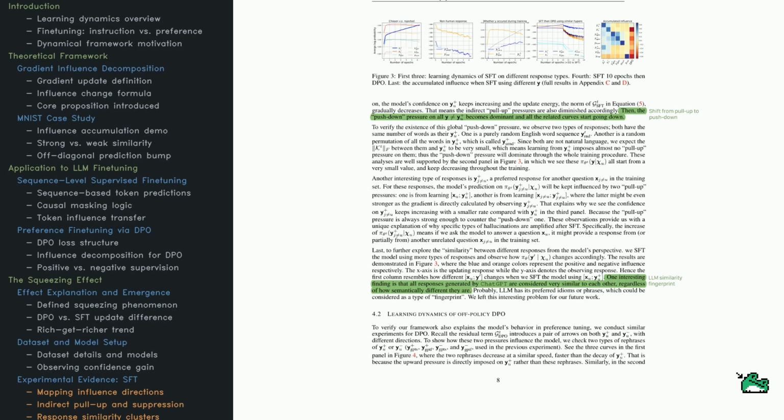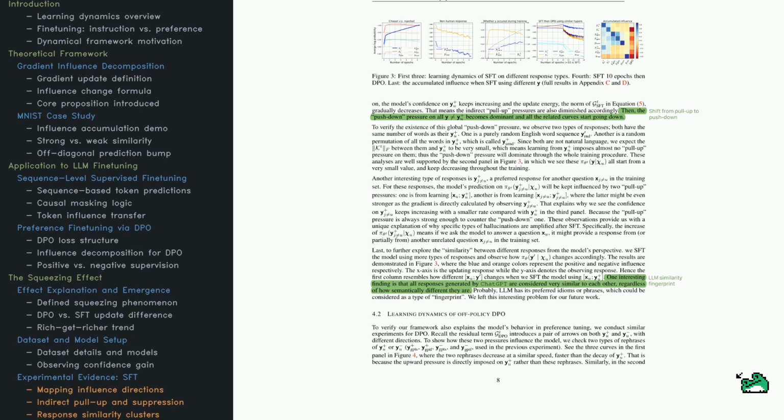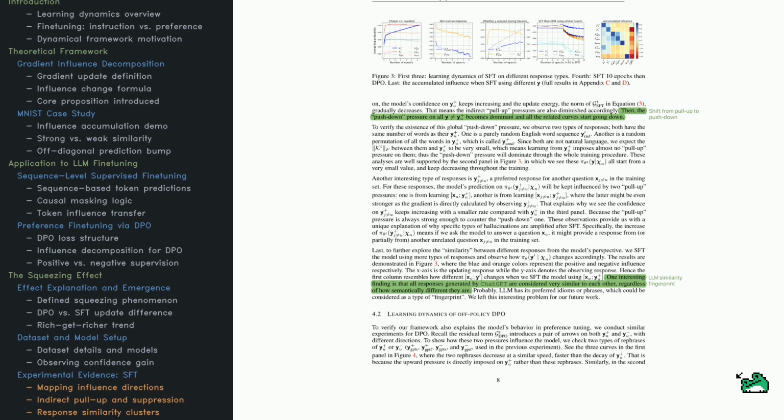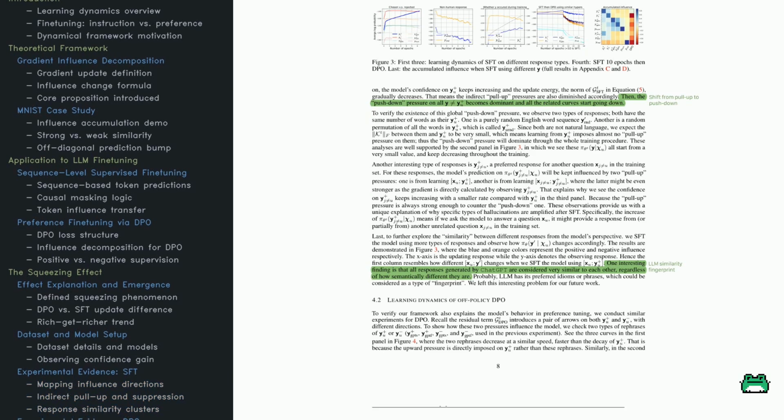But a response that was seen during training, even indirectly, resists the fall, which might explain why some hallucinations stick around. The last heat map panel shows how influence spreads. Responses with shared structure or phrasing form hidden clusters. Fine-tuning one affects the whole group, so training on y_+ might unknowingly shift the model's opinion on a dozen similar phrases. This sets up a big question. If SFT does all this shifting, how does DPO behave when applied afterward?